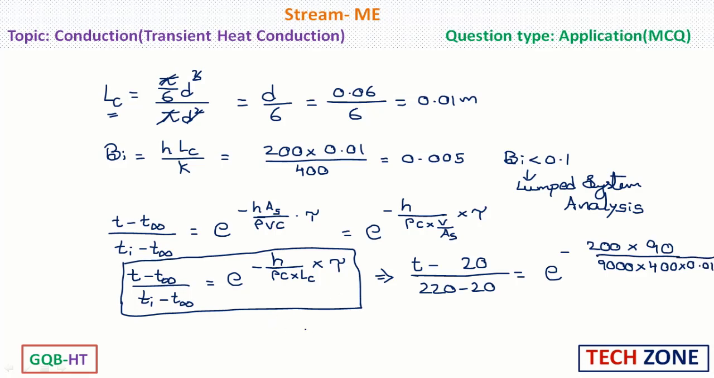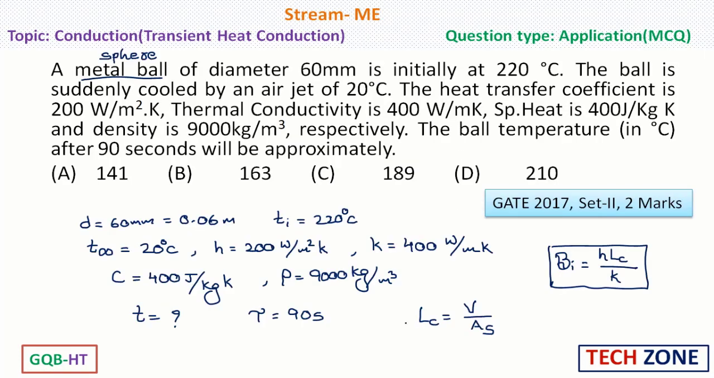Now on solving this, temperature T will be 141.3 degrees centigrade, and if we look at the options, option A is nearest to that particular answer. So therefore option A is correct for this particular question, and this is the end of explanation for this question.